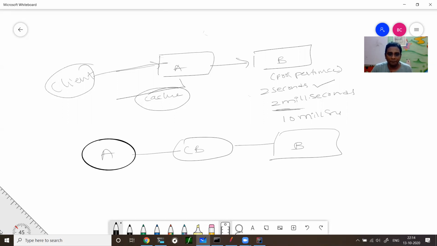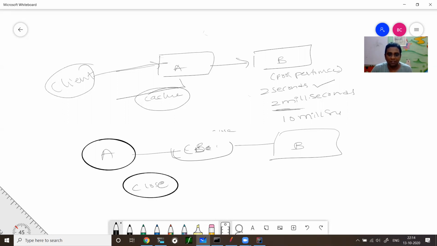Currently, if the circuit breaker is in the closed state, the calls from A go to B. But now let us see if it is in the open state. If it is in the open state, the call from A doesn't go to B. So you understood two states, right?